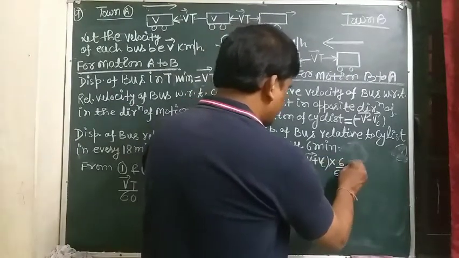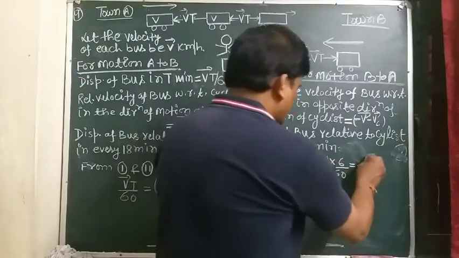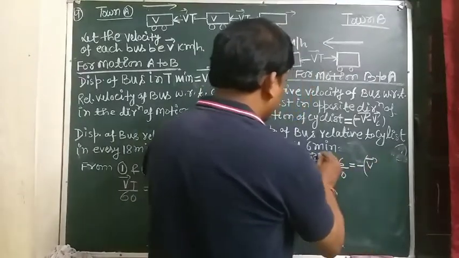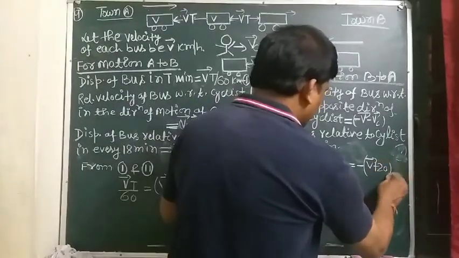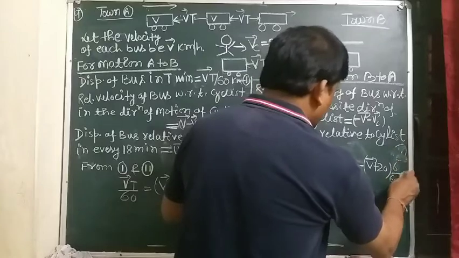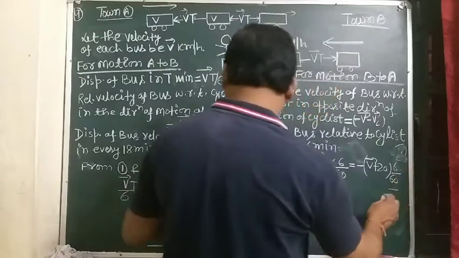Putting the value of Vc, which is 20 kilometer per hour, times 6 by 60, and this is equation 4.